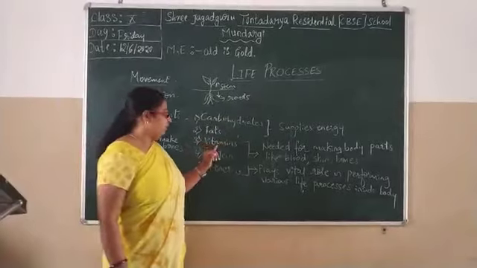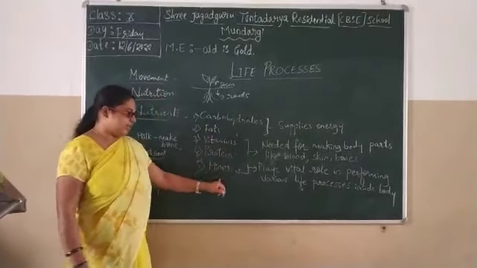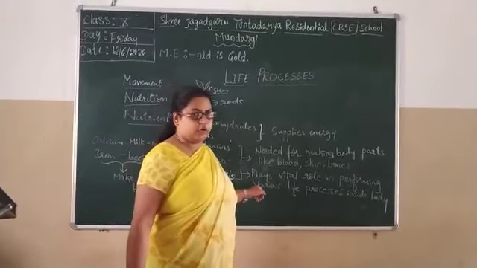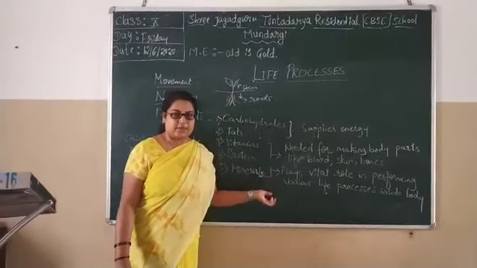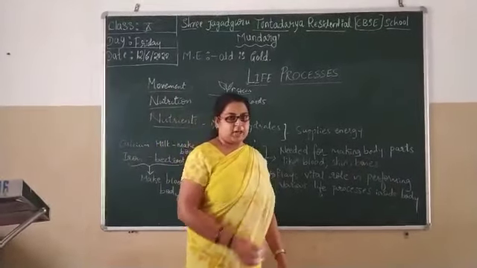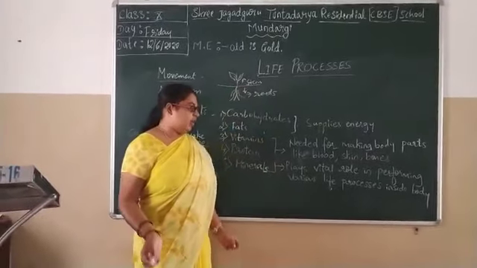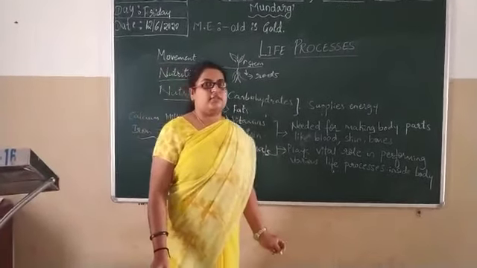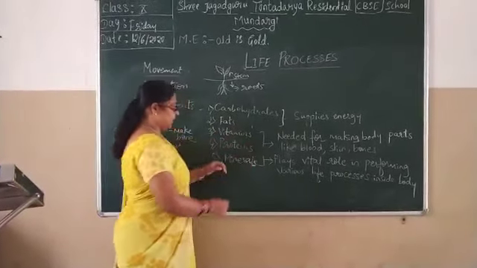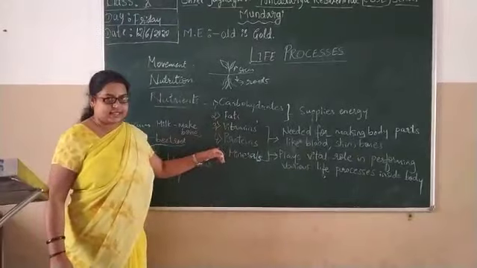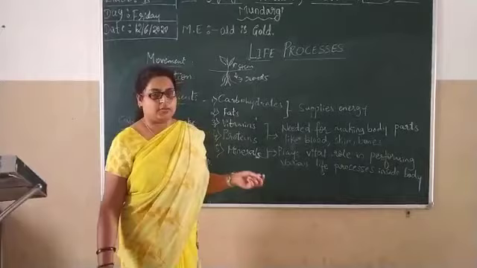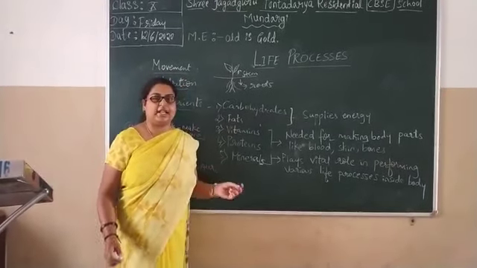They also play an important role in various life processes like respiration, blood circulation, transportation, and for thinking also we need some kind of energy. These three components are necessary for maintaining our body and keeping it in a healthy condition.